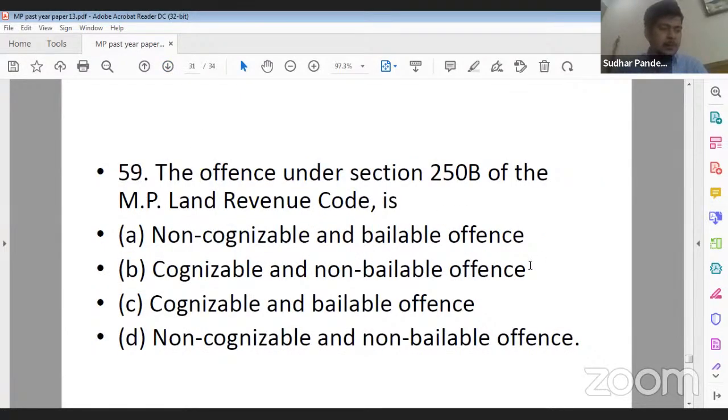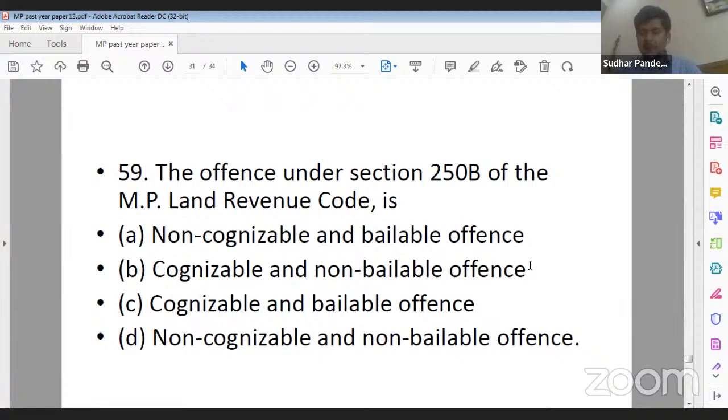Question number 59. The offense under section 250B of MP LRC is: option A, non-cognizable and bailable; option B, cognizable and non-bailable; option C, cognizable and bailable; option D, non-cognizable and non-bailable.